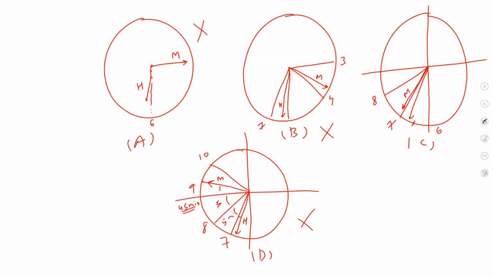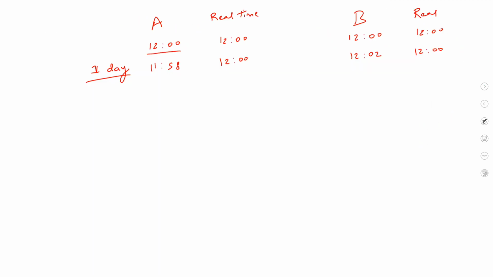So we have to see what is the time shown in 30 days. Okay, so in 30 days, how much time will A lose? In one day it is losing 2 minutes, so in 30 days it would lose 60 minutes. So when the real time would be 12, the clock will show 11, right? 60 minutes is 1 hour. So the clock A will lose 1 hour.